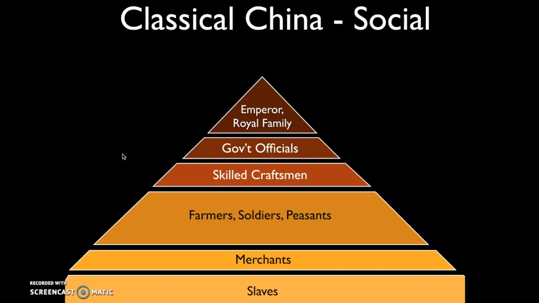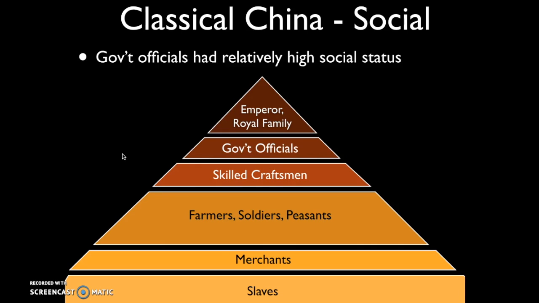One thing that you'll notice is the high position that government officials have. So government officials in Chinese society have a relatively high social status. Remember, after the Han Dynasty, in order to get one of those jobs, you're required to do well on the civil service exam system. And so Chinese society placed a high value on those government officials.